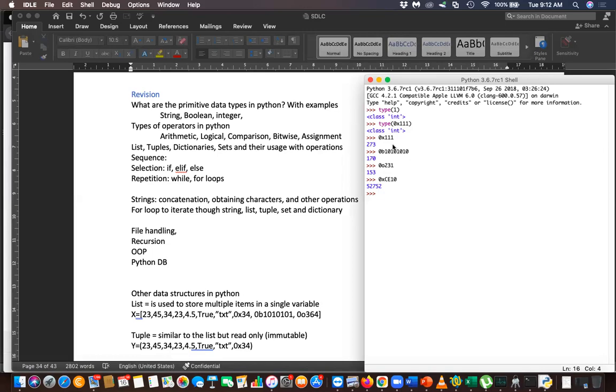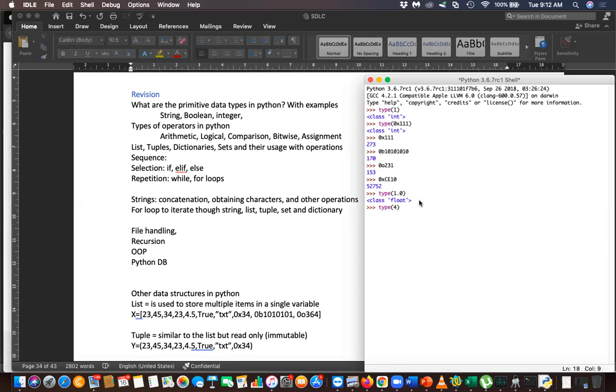And what about type of 1.0? What is the data type? If it is 1.0, what is the data type? Float. So how come it is string? It's float, a decimal number. Even if the fraction is 0, it is still a float.